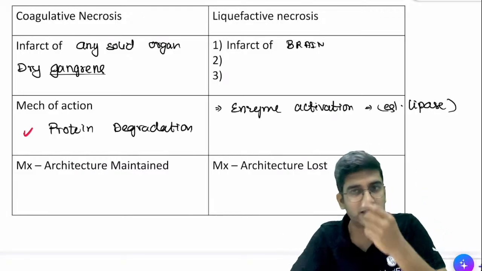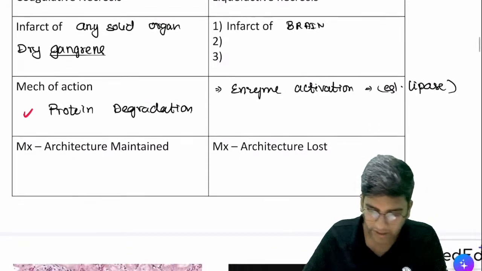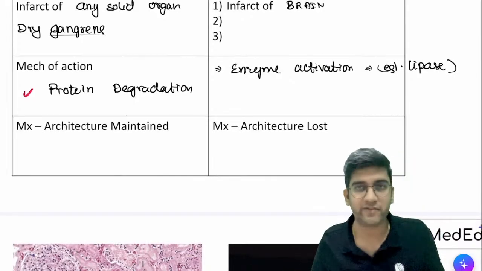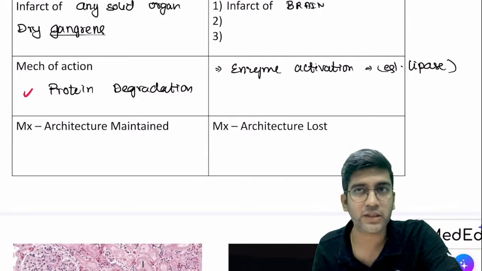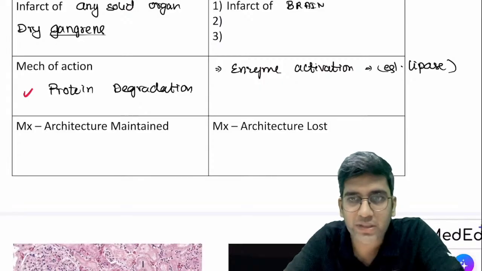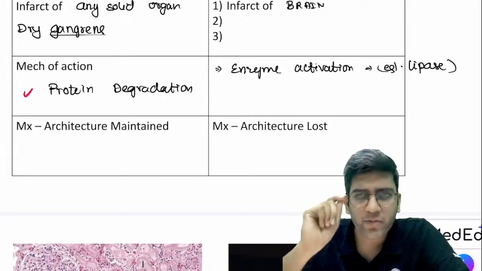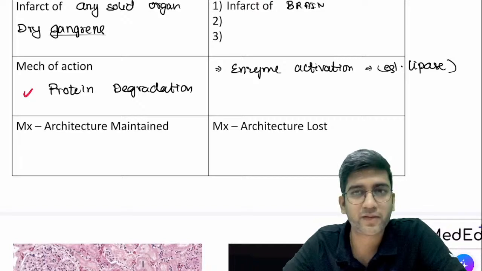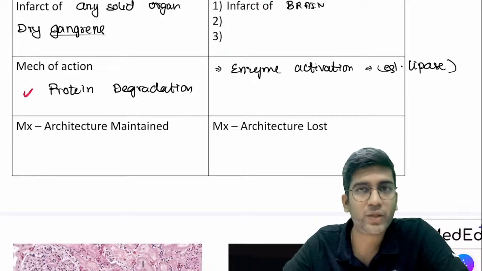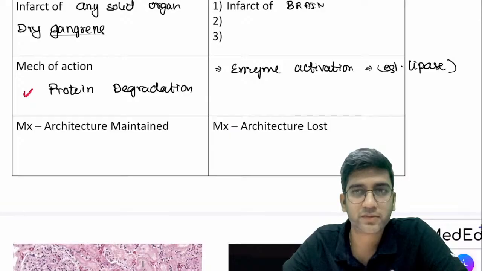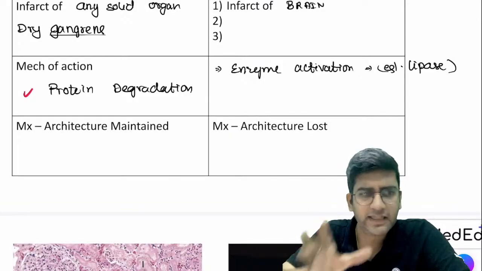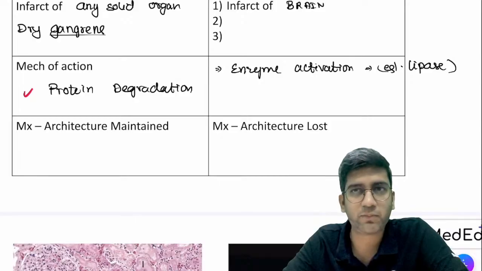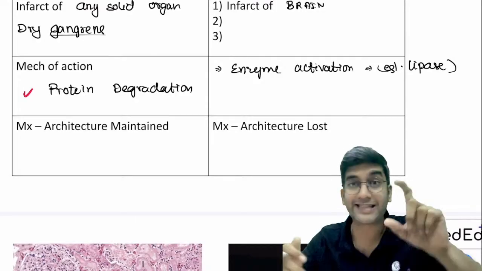So this lipase can come from two places, right? One, it can come from the cell itself. Tell me which cell organelle will have lipase. There's a cell organelle inside my body which has lipase. I'll do gangrene later, I've not completed it. Once we complete it, let's talk about gangrene more, right? It's lysosome, the cell organelle, right?